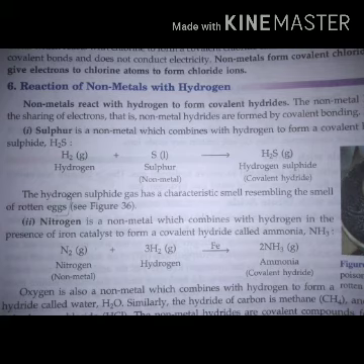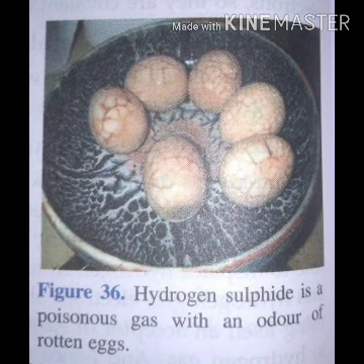Here are some examples. Sulfur is a nonmetal which combines with hydrogen to form a covalent hydride called hydrogen sulfide, H2S. The hydrogen sulfide gas has a characteristic smell resembling the smell of rotten eggs.